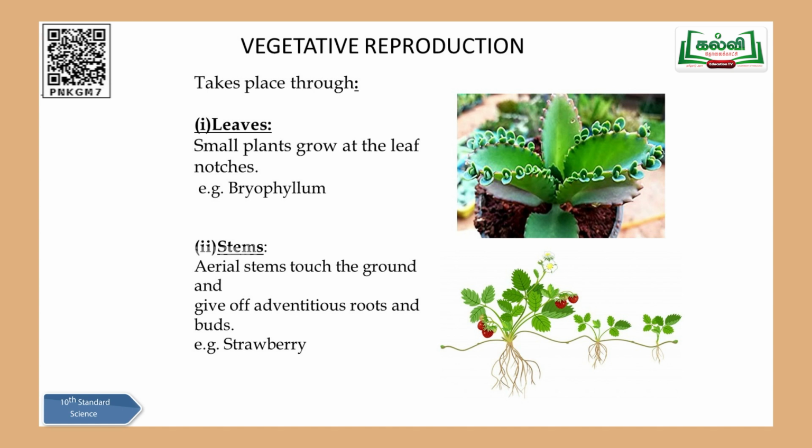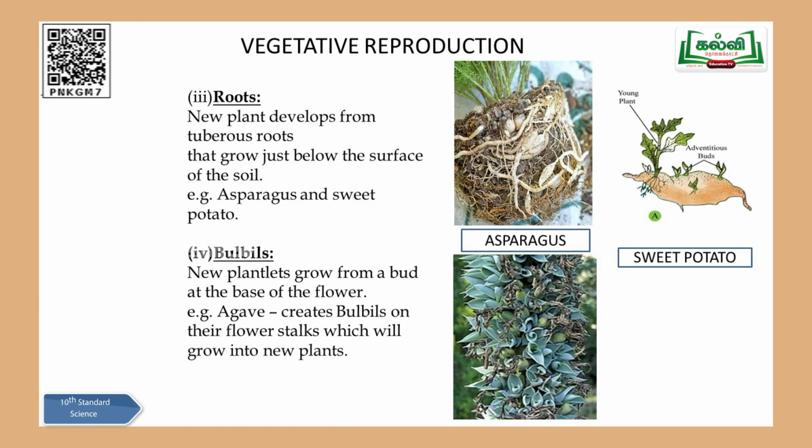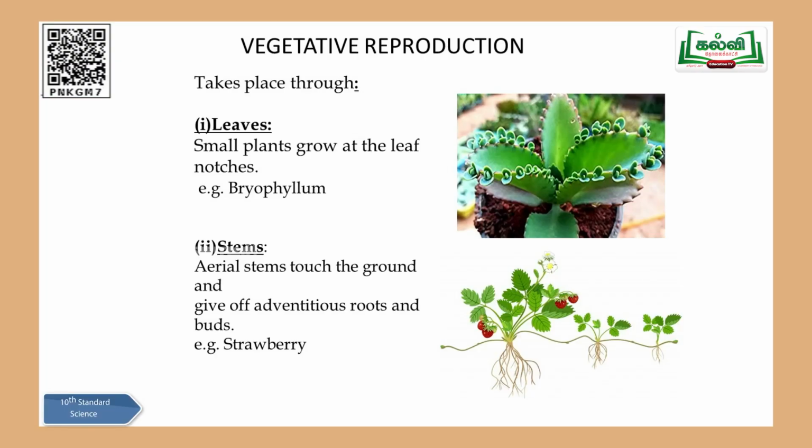Vegetative parts are nothing but those which are present above the soil, on the ground. Here you can see the leaves, you can see the stems, yes, and also some of the tuberous roots will come, and you have the fourth method, bulbils. So there are 4 types of vegetative reproduction you can come across in the plant kingdom. The first one, leaves. You look at the diagram here.